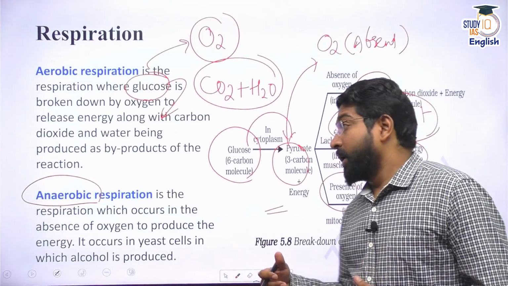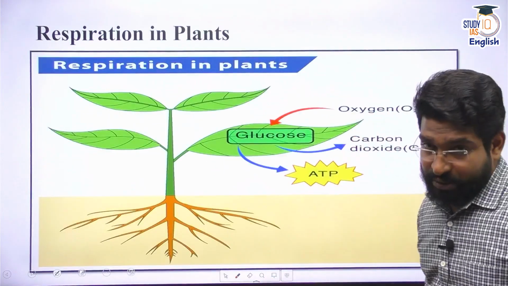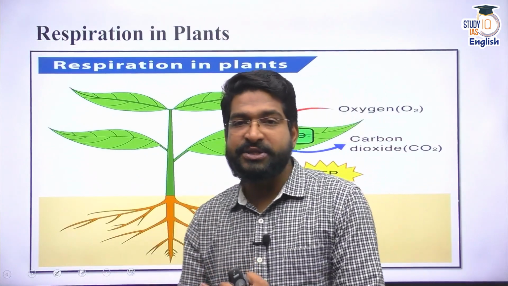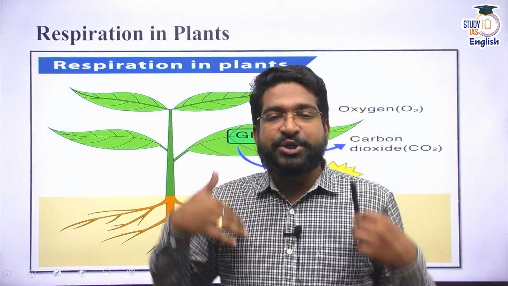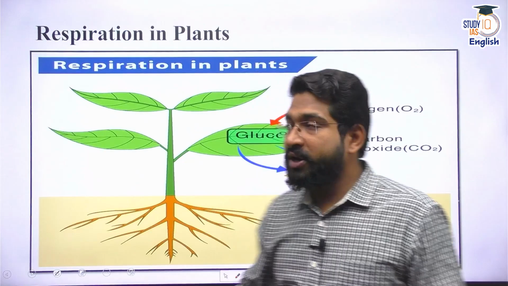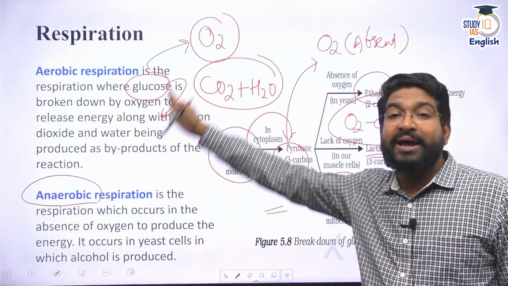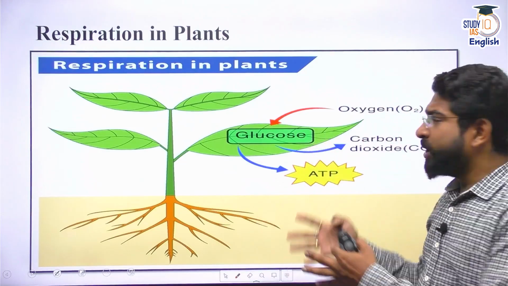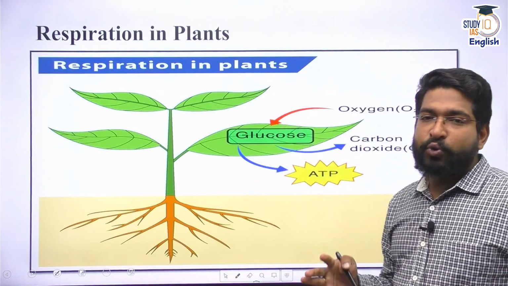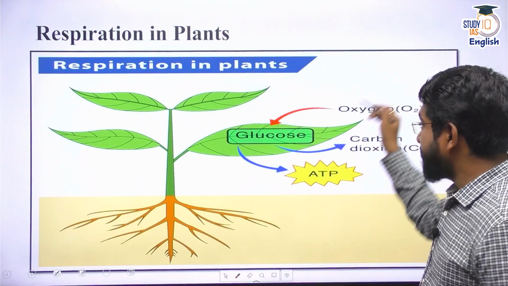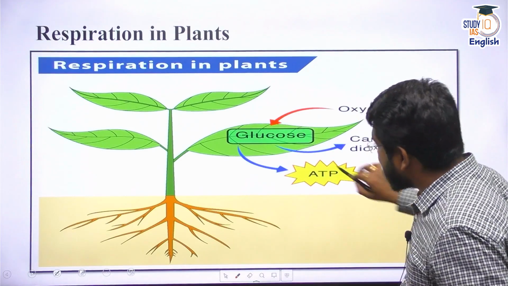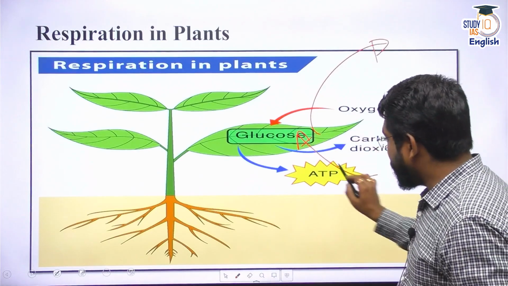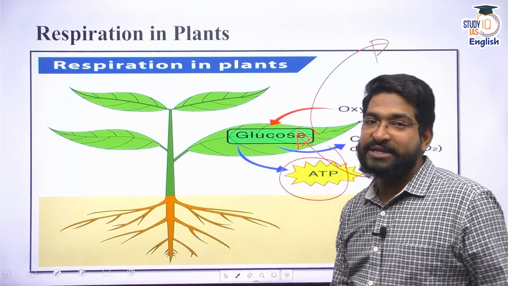All right. But when we talk about respiration, now respiration in plants is reversed. In animals, they take in oxygen, they leave out carbon dioxide. Now, whatever I told you, the respiratory system, this was for animals. Now, for plants, it's much simpler. For plants, they build up glucose. They build up glucose through the Calvin cycle. That means they are going to take in carbon dioxide, they are going to leave out oxygen, and they are going to produce some amount of energy, that is glucose.